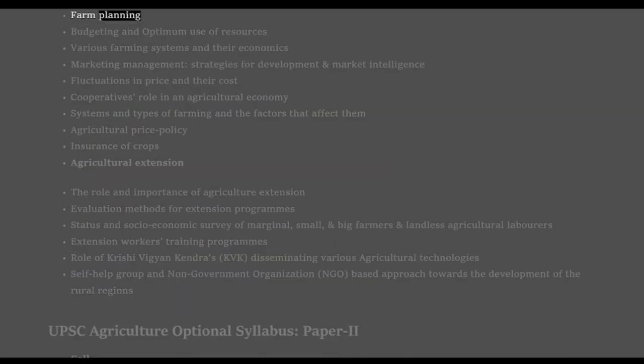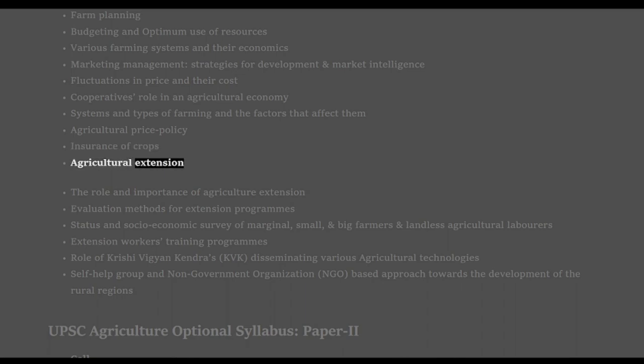Farm planning. Budgeting and optimum use of resources. Various farming systems and their economics. Marketing management, strategies for development and market intelligence. Fluctuations in price and their cost. Cooperatives' role in an agricultural economy. Systems and types of farming and the factors that affect them. Agricultural price policy. Insurance of crops.